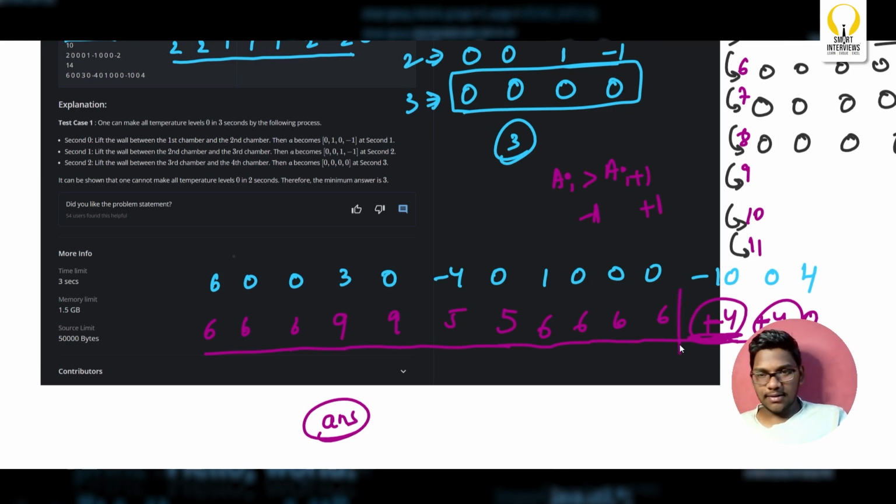So till here, the prefix sum was something like, I don't remember. Okay, let's find it now, considering the +4s. 18, 27, 36, 41, 46, 52, 58, 64, 70, 74, 78.